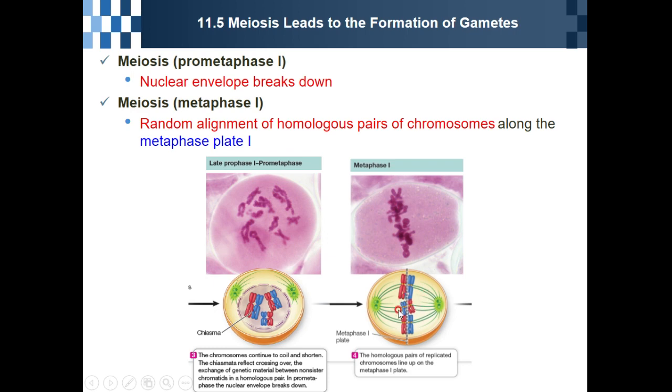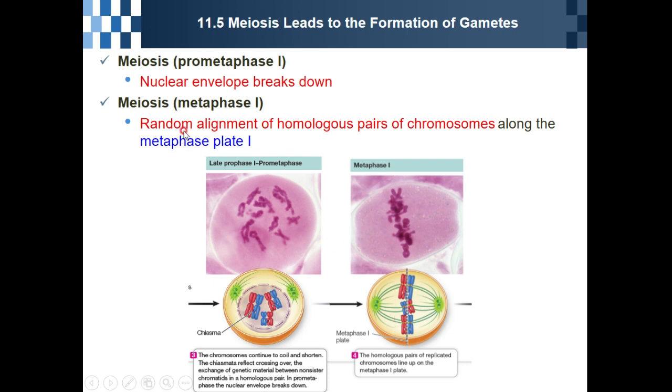How about another chromosome? In this one, blue comes from the father and is located on the left side, and red comes from the mother and is located on the right side. In this case, we call it a random alignment of homologous pairs of chromosomes along metaphase plate 1.